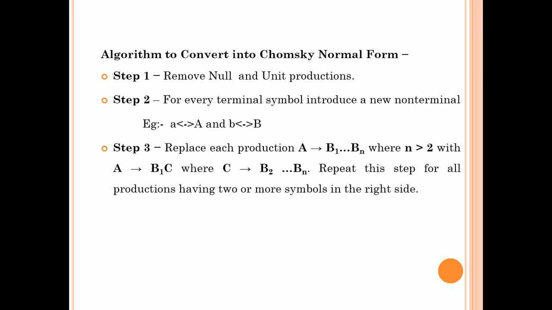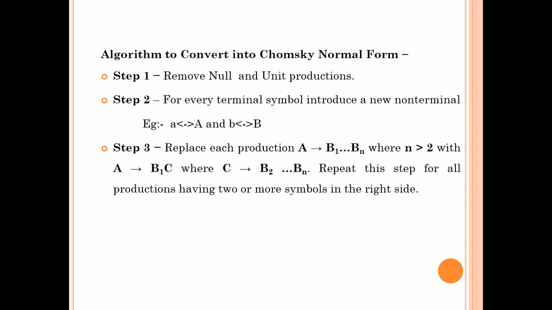So the first step is to remove null productions as well as unit productions in the given grammar. Whenever you need to convert the context free grammar into Chomsky normal form, first you have to remove all the null productions as well as unit productions. You can watch my previous videos for how to eliminate null productions as well as unit productions in the context free grammar.